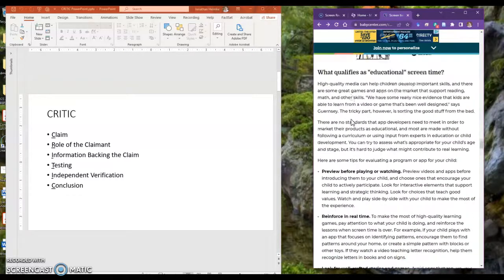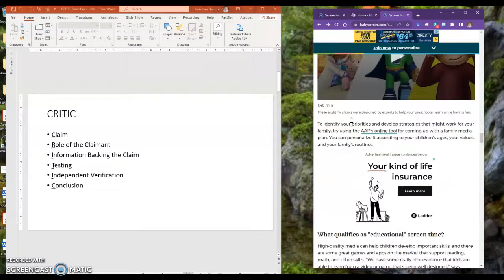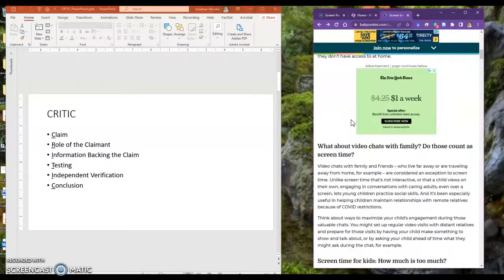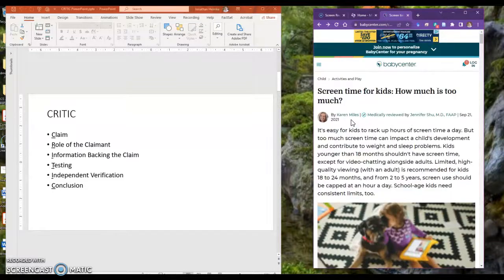Okay, testing. That means, can you test their claim? Yeah, you could test this for screen time on children's development. You can think, okay, they could test this by, for example, taking several children from ages 2 to 5 and seeing what the impact is over maybe a year of screen use.